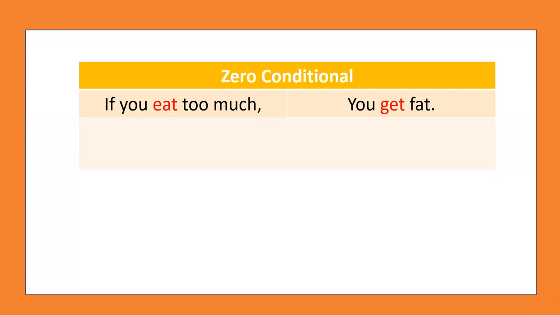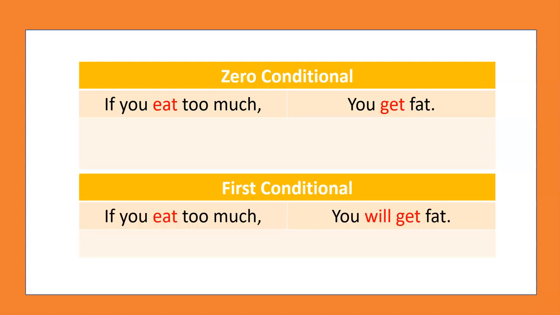The zero conditional sentence, in which both actions are conjugated in the present simple. For example, if you eat too much, you get fat. And the first conditional, in which the verb in the if clause is in the present simple, but in the main clause we include a future modal like will. For example, if you eat too much, you will get fat.